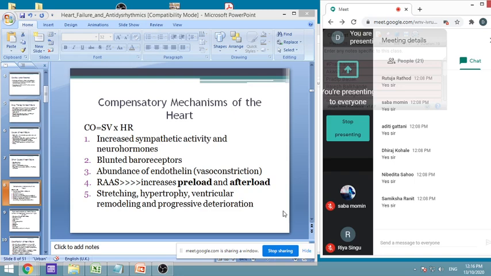Normally, the end systolic volume, at the end of systole, is a very small amount. But if that goes on continuously piling up during every pumping, the end diastolic volume becomes very high, and because of the very high end diastolic volume, enough pumping is not there, and that blood will remain in the heart. So that will cause stretch on the heart. I told you about Frank Starling. Because of that, the heart will try to pump very forcefully, because this is the Frank Starling law.